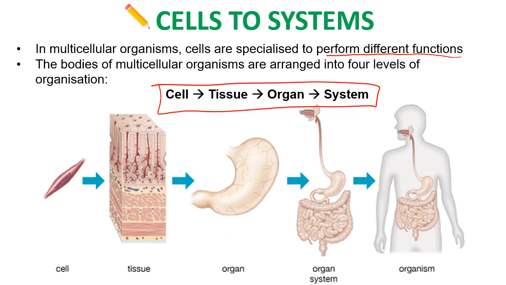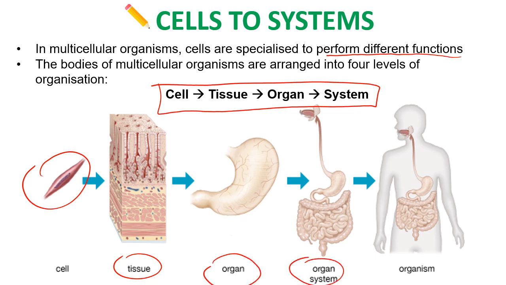So here's a flowchart of an example. We've got a cell here which looks like a muscle cell. It's part of this tissue, and then that tissue is part of this organ, which is the stomach, and then the stomach organ is part of the organ system, which is the digestive system, and then that's part of the whole organism, which is obviously the top level.